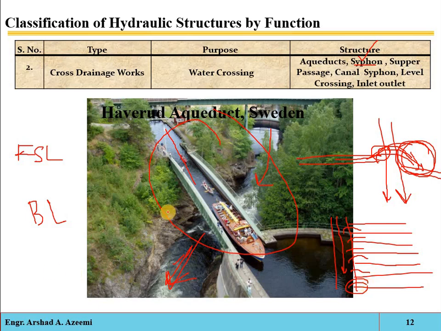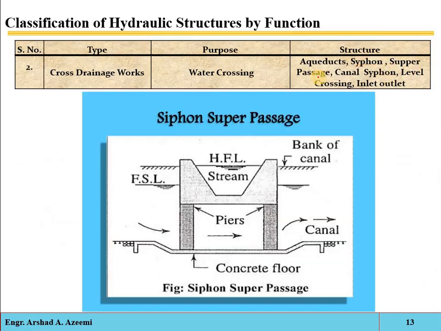Similarly, if there is a natural drain or natural stream and here you have the canal, it will be passed over the canal like in this structure. The water will be raised and then it will be dropped. We have the siphon super passage, just siphon or siphon super passage.